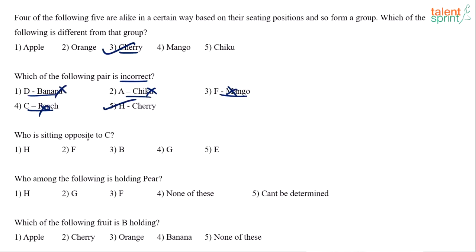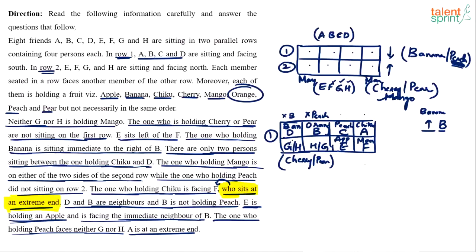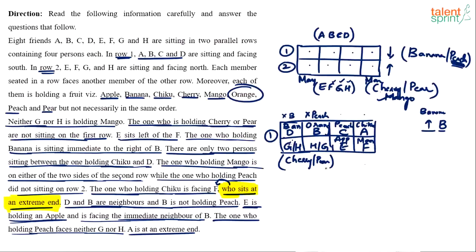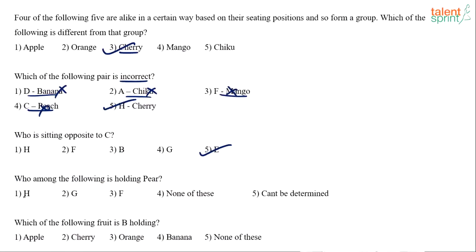Who is sitting opposite to C? Opposite to C is the one who likes apple, or E. It's E. Who among the following is holding pear? Pear will either be G or H, right? G or H. H, no. G, no. Can't be determined, right? The best answer is can't be determined because it can be G or H.